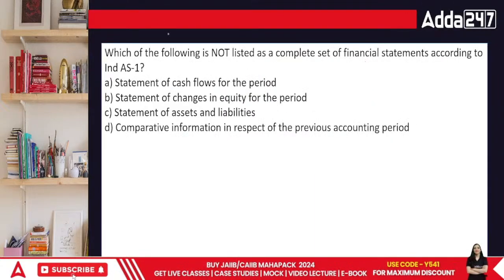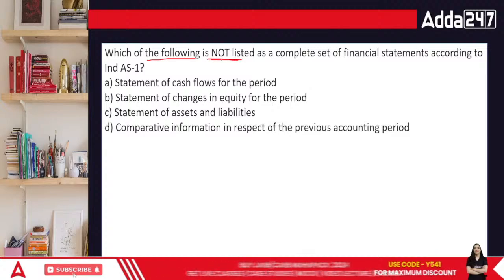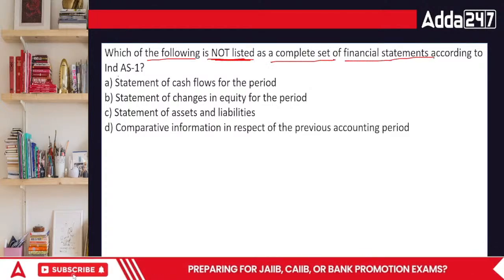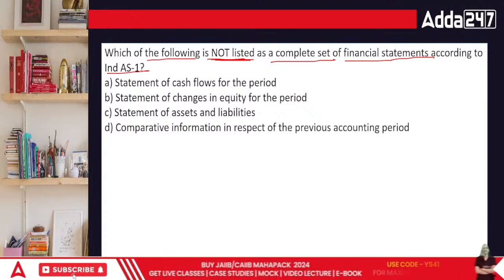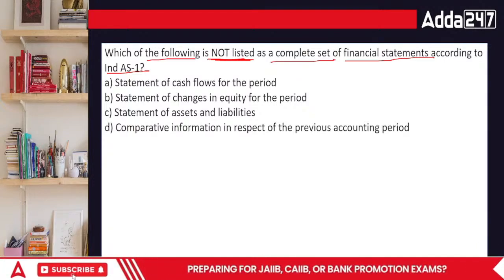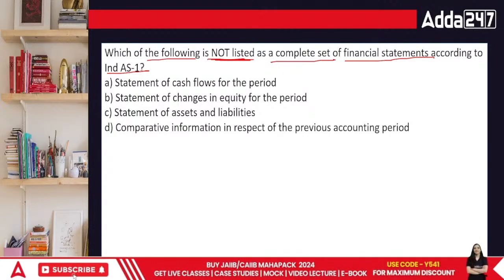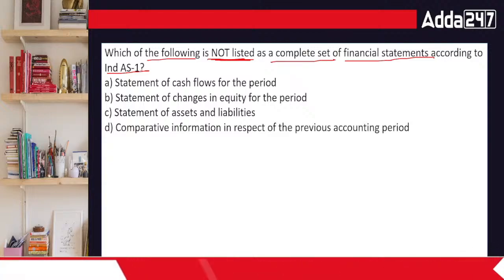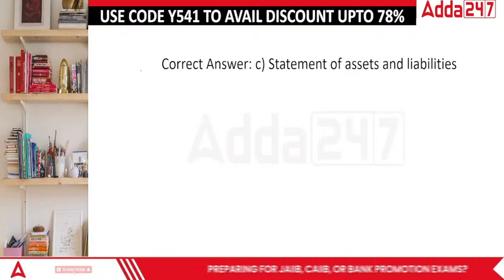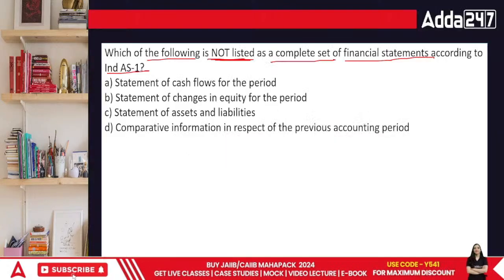Which of the following is not listed as a complete set of financial statements according to Ind AS 1? According to Ind AS 1, which is not listed as a complete set: the statement of cash flows for the period, changes of equity, statement of assets and liabilities, or comparative information in respect of previous accounting period. The answer is statement of assets and liabilities. There is nothing called statement of assets and liabilities.